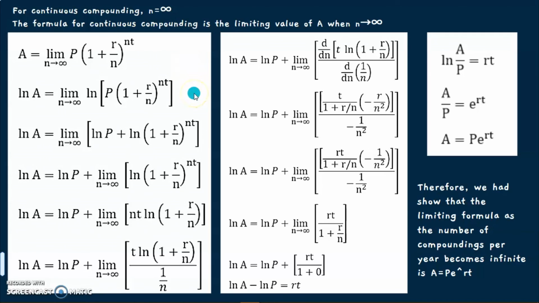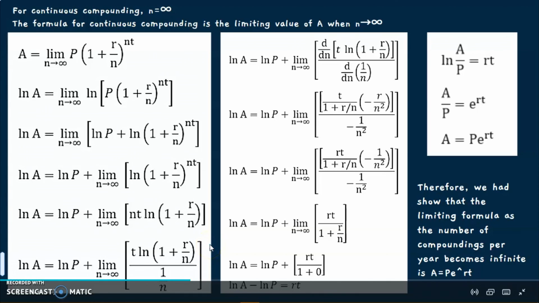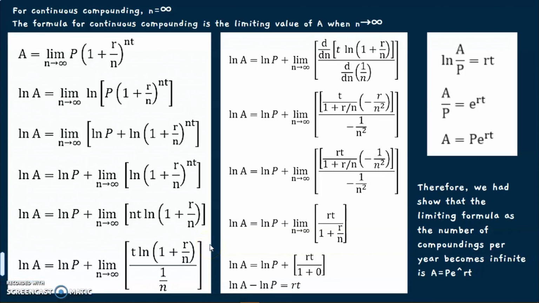First, let's take the natural log of both sides. Then, since g(x) = ln x is continuous, we can interchange the function and the limit on the right hand side. Because P is a constant, we can take it out of the limit. Then we can simplify the limit, which is t times the limit of ln(1 + r/n) divided by 1/n.